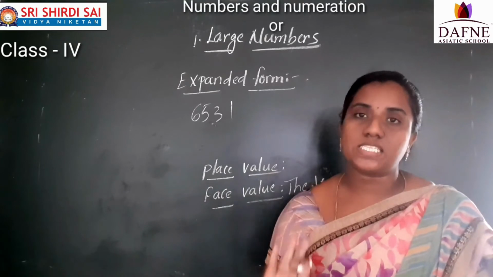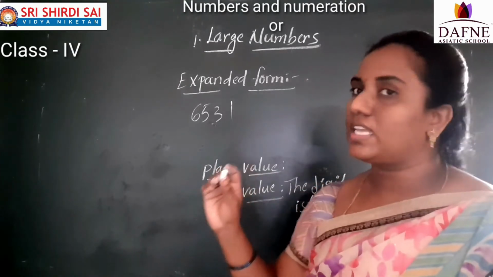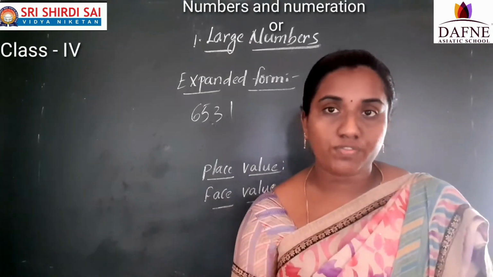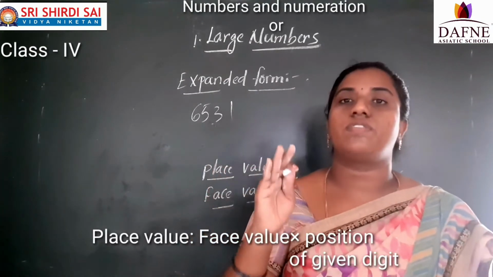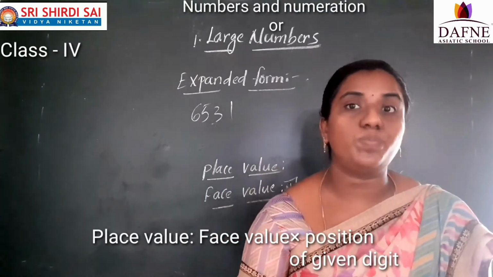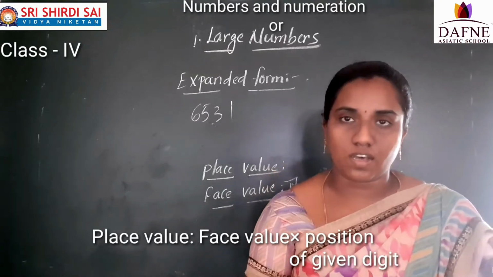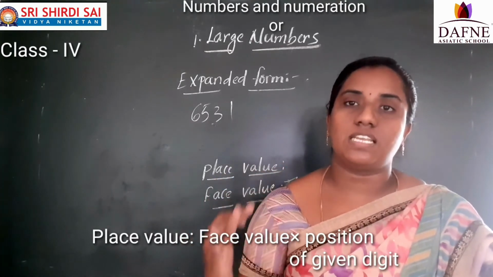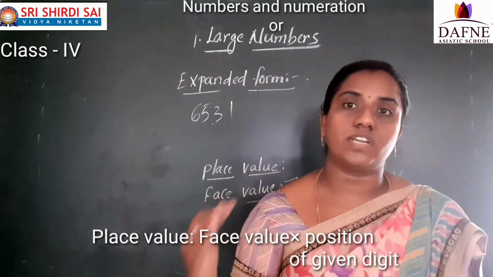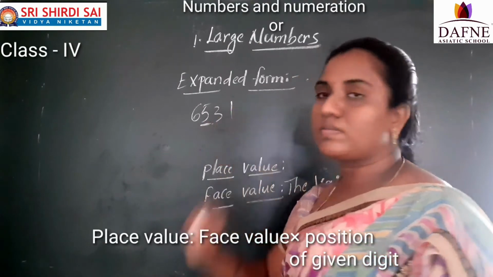Now coming to the place value. What is meant by a place value? Place value means, see here, the product of, that is product means multiplication. The product of which one? Face value into position of the given digit. Now see here, I want the place value of this 5.